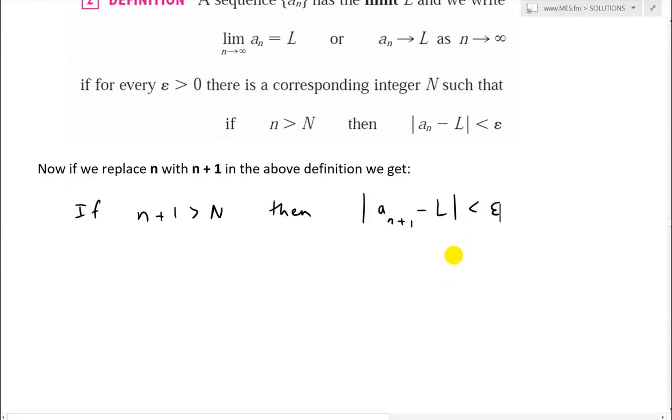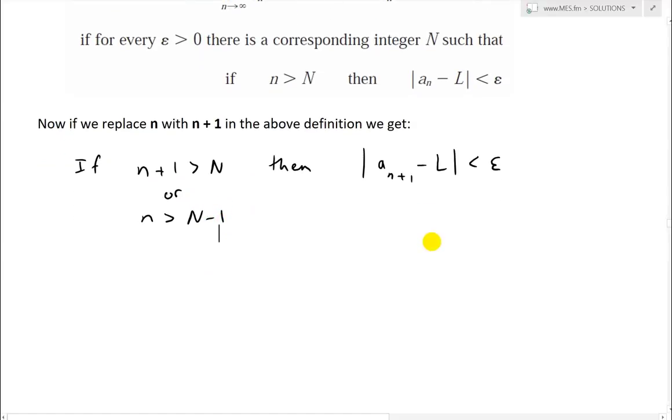This is pretty much exactly the same thing, but now we can rewrite it: n is greater than, moving that 1 to the other side, N minus 1. So instead of a corresponding integer capital N, we have the corresponding integer capital N minus 1. Let's make it a bit easier to see for visual purposes.